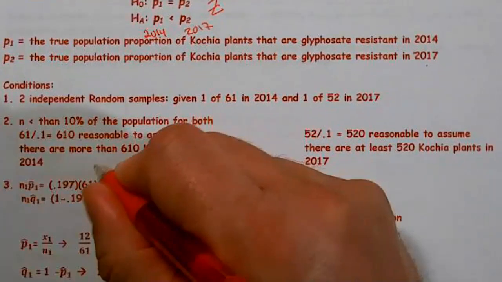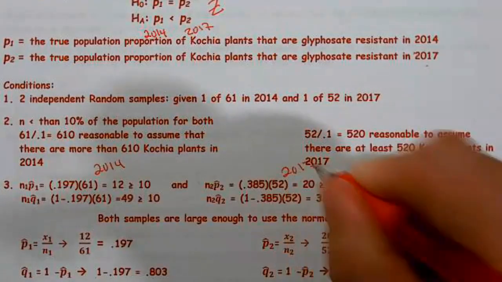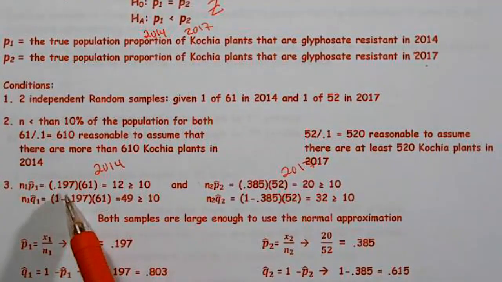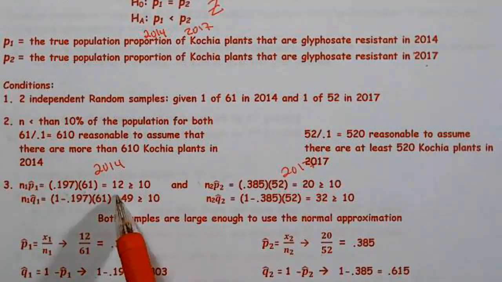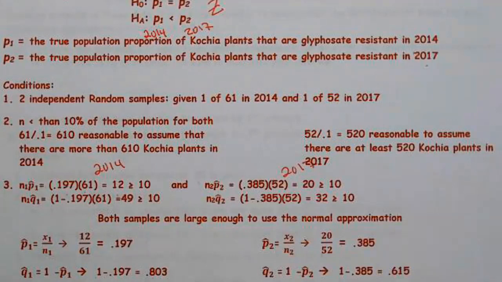So it has to meet both criteria for 2014 and 2017. Now, they gave me a percentage. They said 0.197 times 61. Well, that's approximately 12. In this case, I rounded, and I'm letting you know that when you're working with proportions, and you'll see this below, X and N must always be rounded to the nearest value.